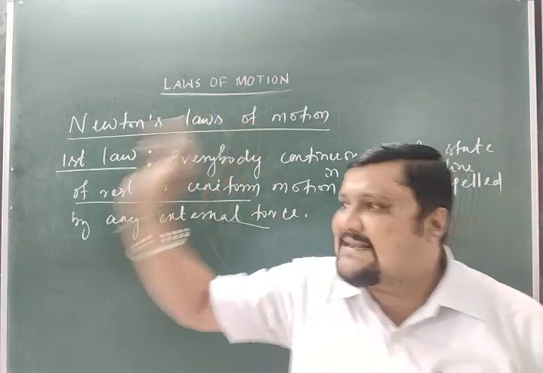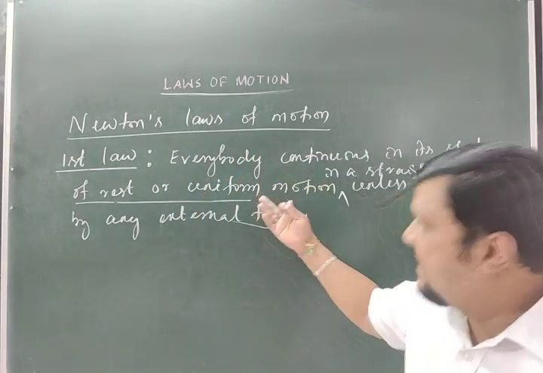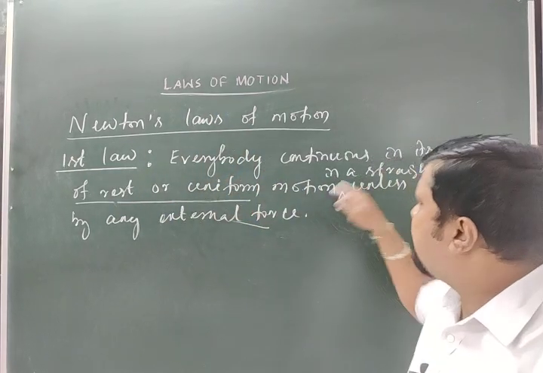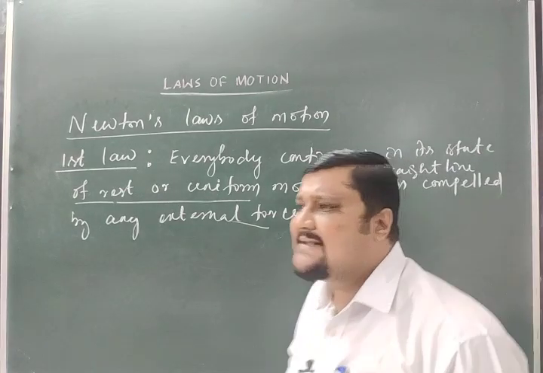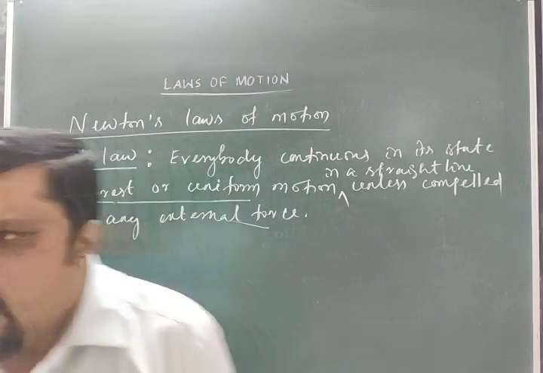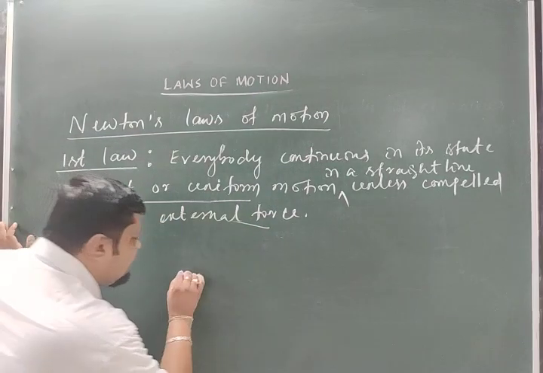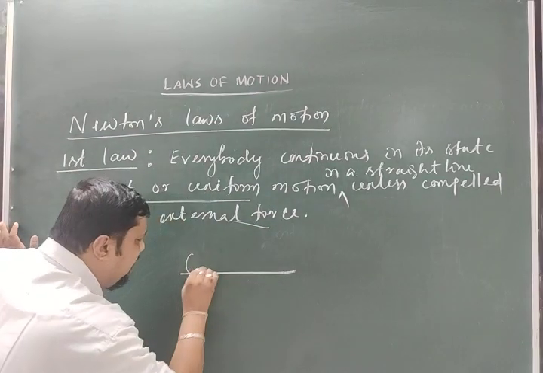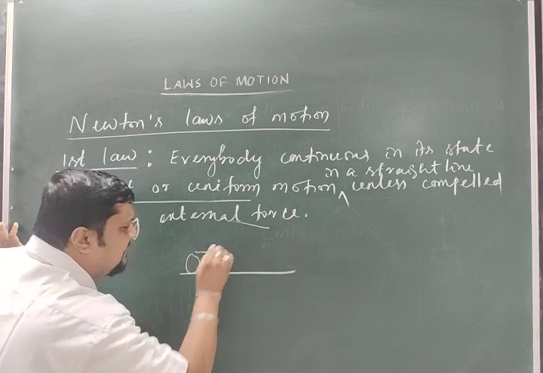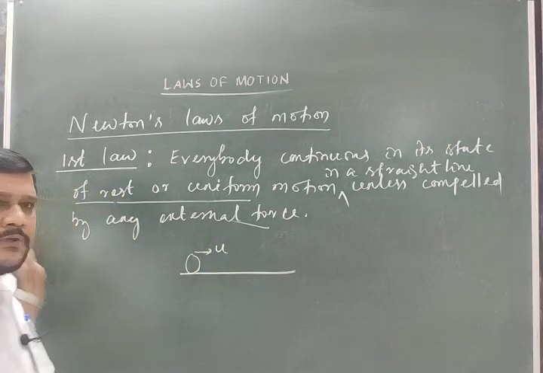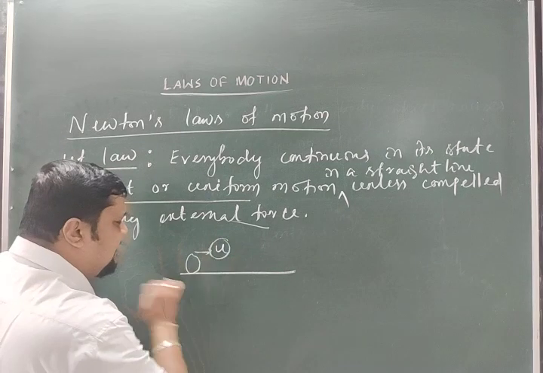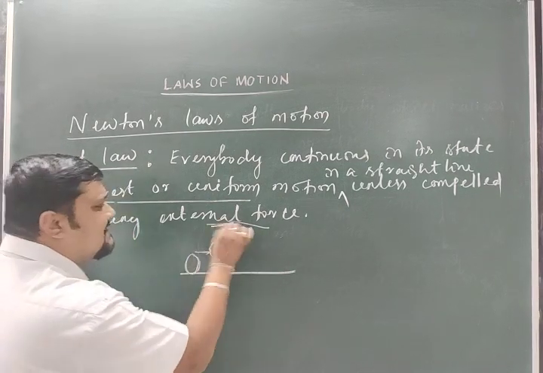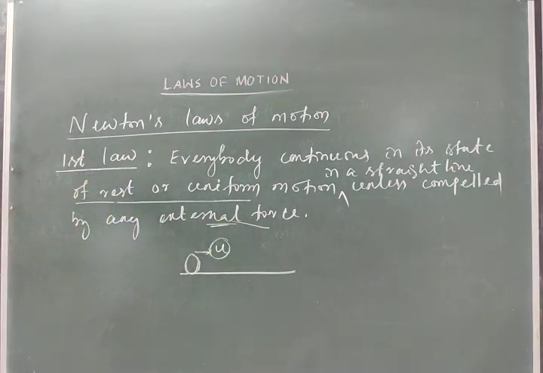That is called the state of rest. Similarly, a body in uniform motion in a straight line: suppose a ball is moving on a straight line with a velocity u. To change this velocity, we have to apply an external force.